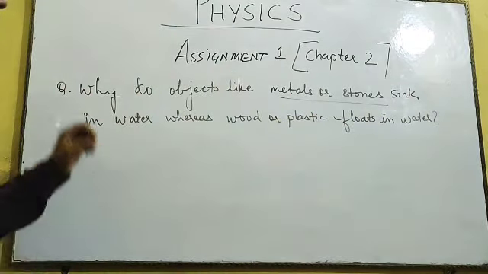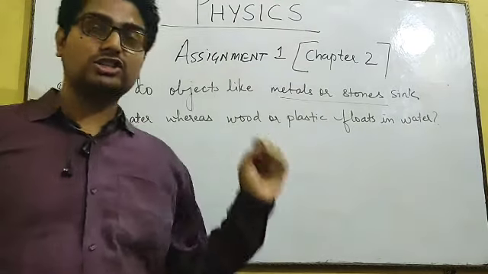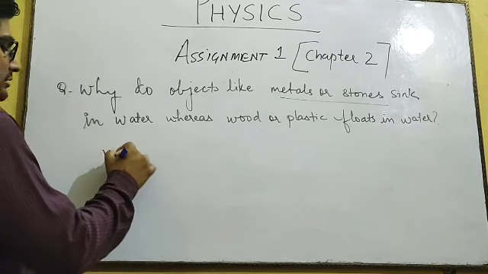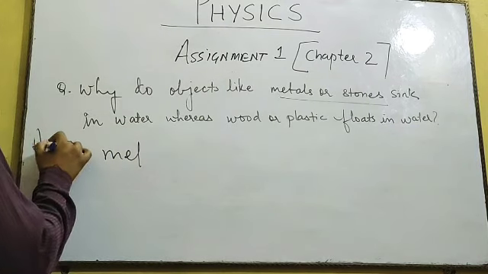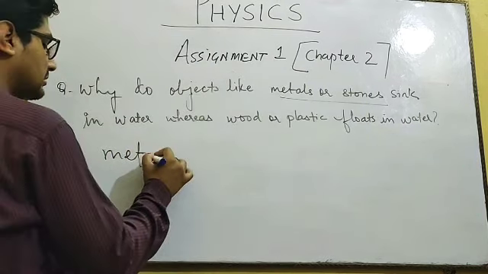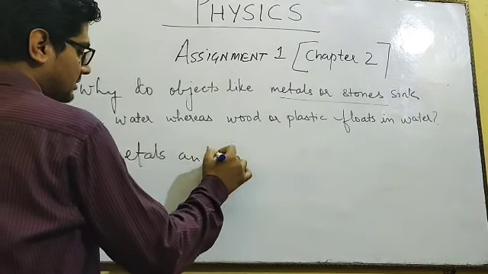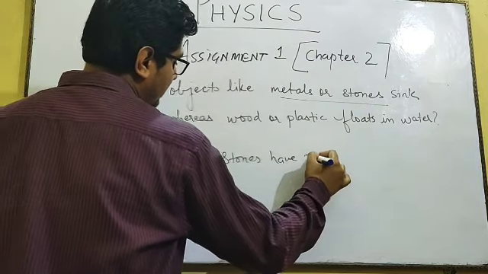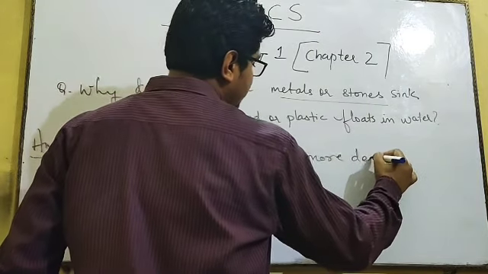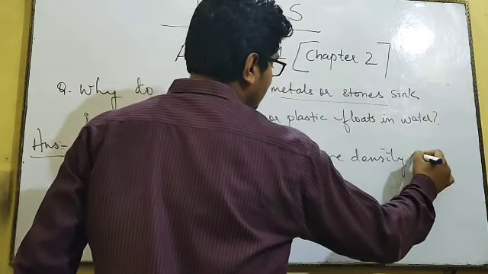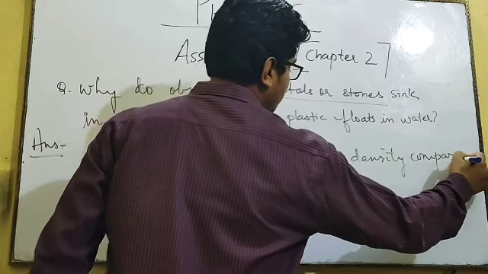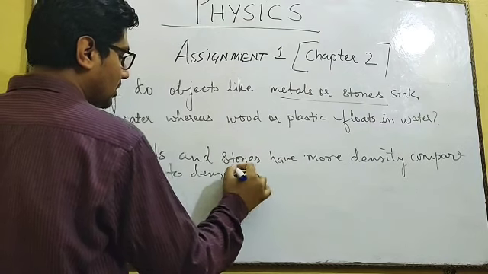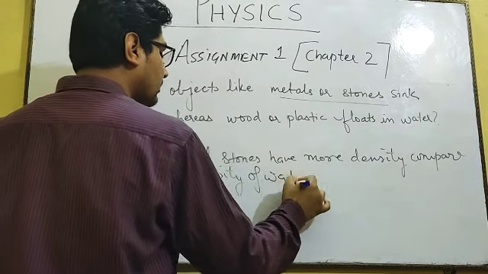Here the metal and stones have more density compared to the density of water,